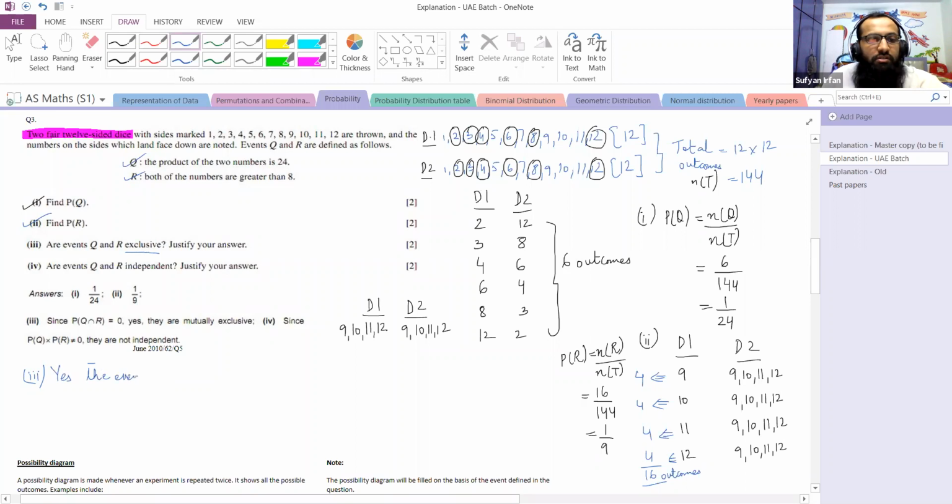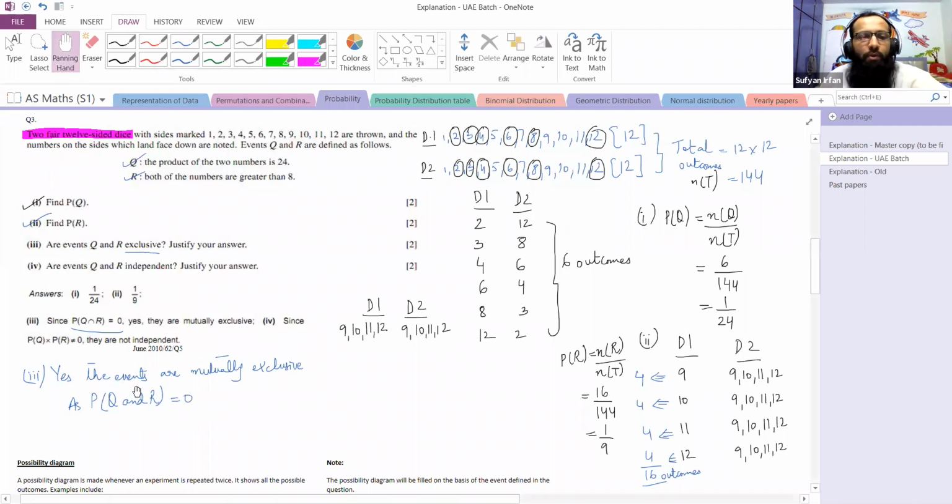The events are mutually exclusive. Why? Give a justification for your answer. The justification is, the probability of Q and R, or we can also write Q intersection R, is 0.